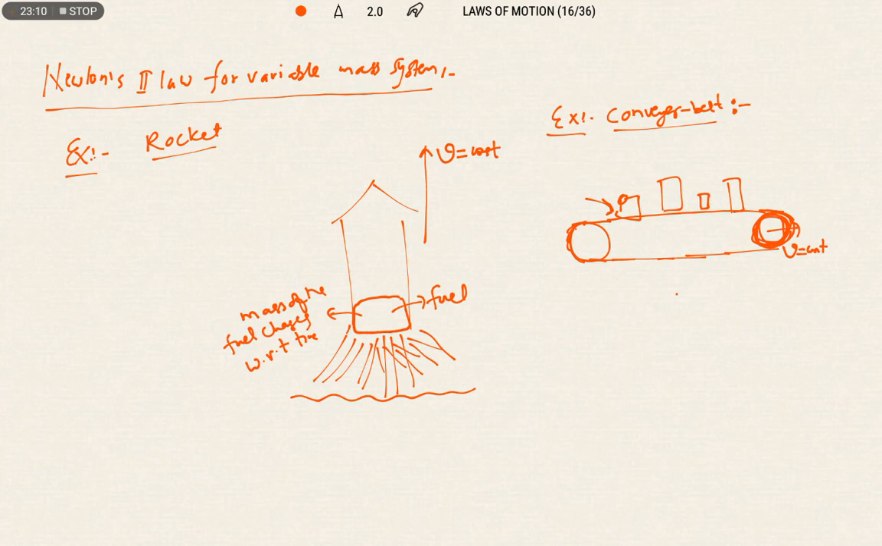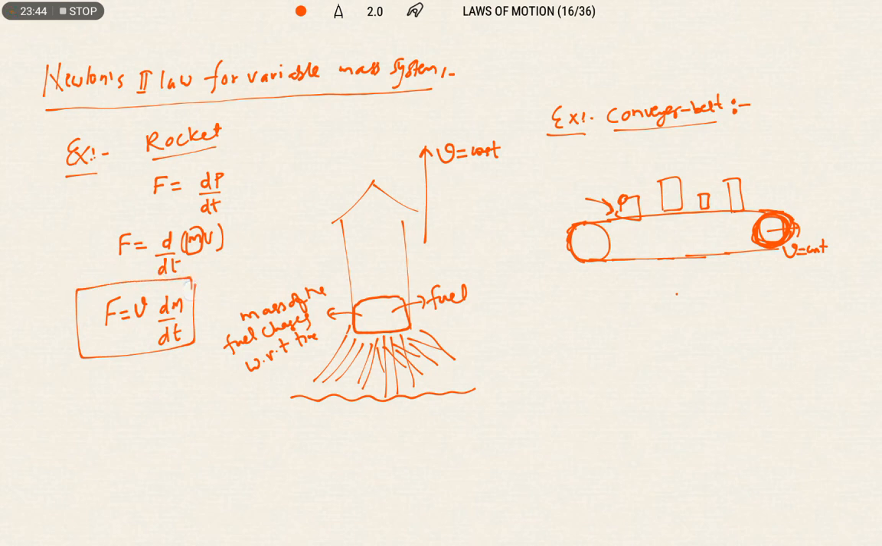Now let us write the formula for this. What is Newton's second law? According to Newton's second law, the rate of change of linear momentum is directly proportional to the force acting on it. What is the formula for P? Mass into velocity. Generally velocity is changing, but here what is going to change? Mass is going to change. Therefore I am writing V constant, and dm by dt we can write. So this is Newton's second law